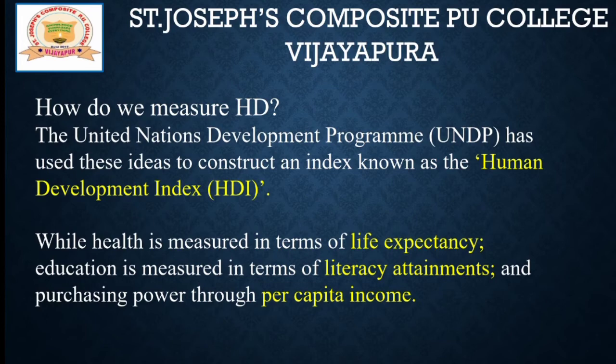Dear students, once again, see how to measure health? Health is measured in terms of life expectancy. Education is measured in terms of literacy attainment or literacy rate, and also purchasing power. Purchasing power can be measured with the help of per capita income. In this way we can measure those indicators which are helpful to human development.